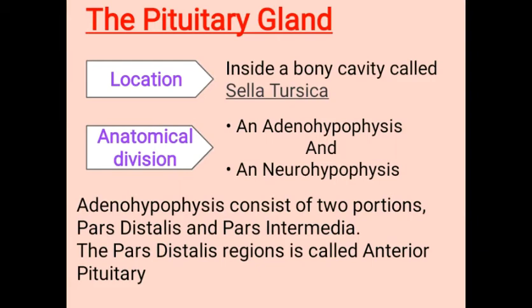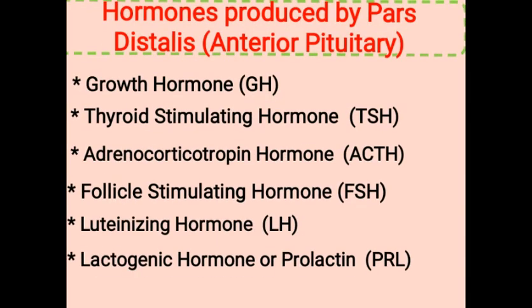Now, let's see the hormones produced by pars distalis, that is the anterior pituitary. The hormones are growth hormone GH, thyroid stimulating hormone TSH, adrenocorticotropin hormone ACTH, follicle stimulating hormone FSH, luteinizing hormone LH, and lactogenic hormone or prolactin, that is PRL. Now we have to know about the function of those hormones.